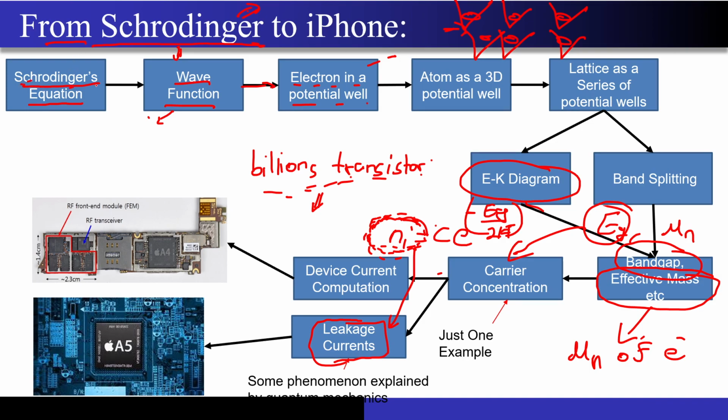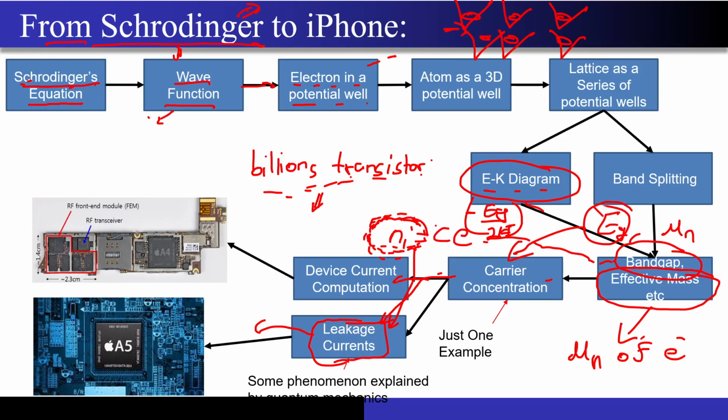You go from the Schrodinger's equation to the Kronig-Penney model, then you get the band diagram from the E-K diagram that you have. From there you get the concept of the effective mass, and because of the band gap, it is directly related to the intrinsic carrier concentration. Now this is directly related to the leakage current, and the more the leakage current, the faster the battery draining will happen from your mobile. So I hope this complete flow is clear.